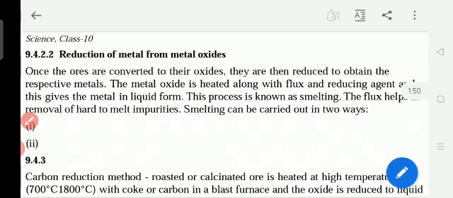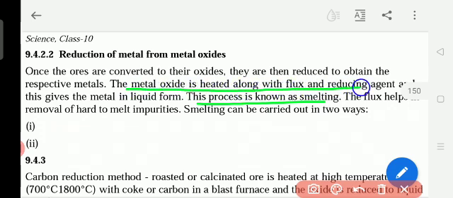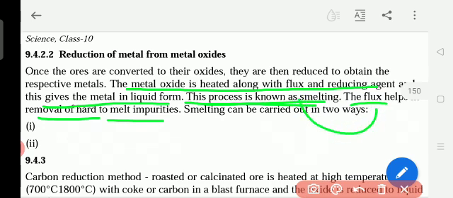This process is known as smelting. This process is called what? Smelting. Smelting means when the metal oxide is heated along with the flux and reducing agent, and this gives the metal in liquid form. The flux helps in the removal of the hard to melt impurities. So the flux will help to remove the hard materials, and it will melt the pure metal.